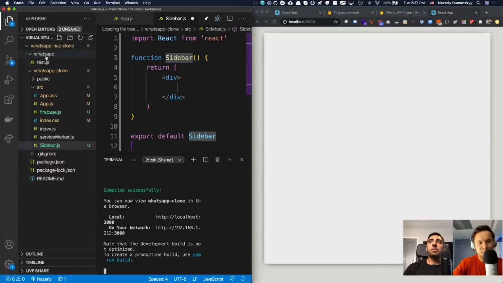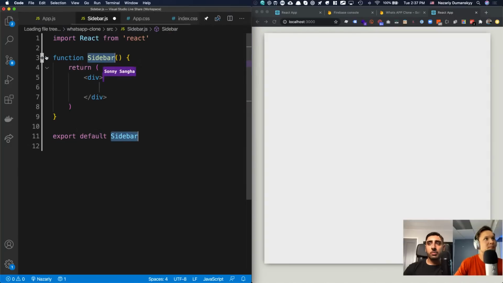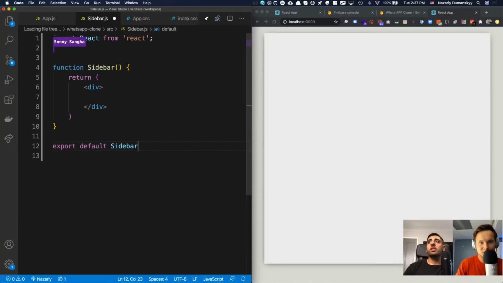So that's how we're going to be speeding up the whole process of creating components. Every time we create a component, the standard thing to do is import the corresponding component CSS file. So in this case, sidebar.css. I'm going to create it, sidebar.css, and we should pop into it in a second.